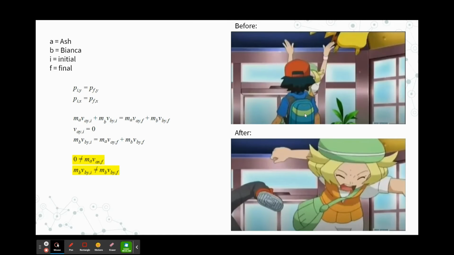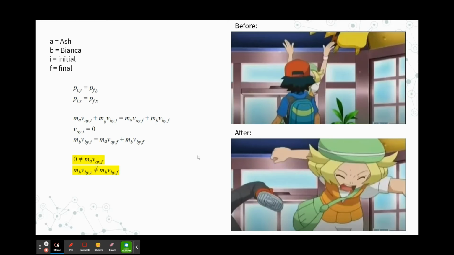So the misconception here is that Ash gained momentum in the x direction. Here we see that Ash is moving to the side. So if we say that that is the x direction, it looks like he is gaining momentum in the x direction. But then, since Bianca has initial momentum in the y direction, Ash should have gained momentum in the y direction as well, which is also reflected here, as we can see in this equation.